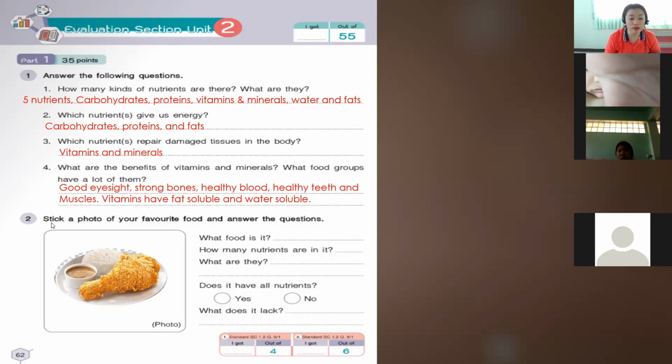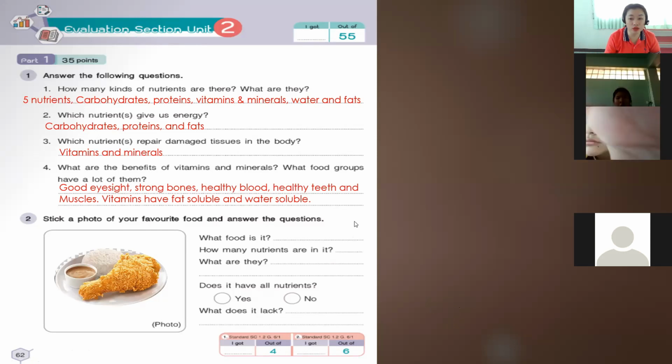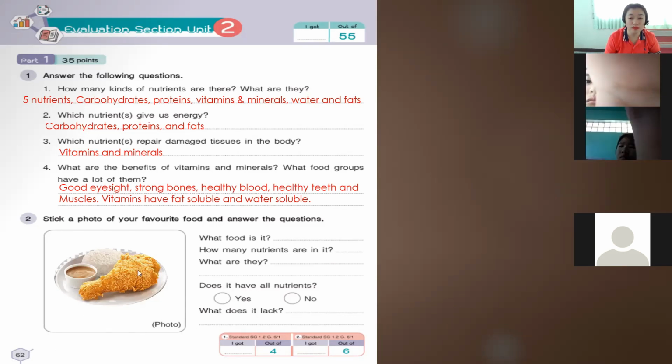Okay, number 2, stick a photo of your favorite food and answer the question. You can do this one at home. Stick a photo of your favorite food. What is your favorite food? You take a picture and then you paste it here. And then, this is just an example, okay? What food is it? It is fried chicken and rice. How many nutrients are in it?